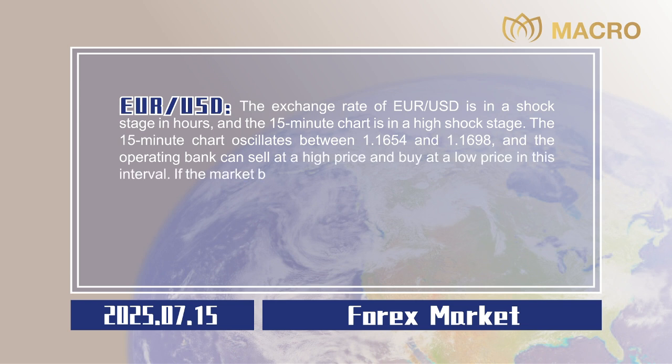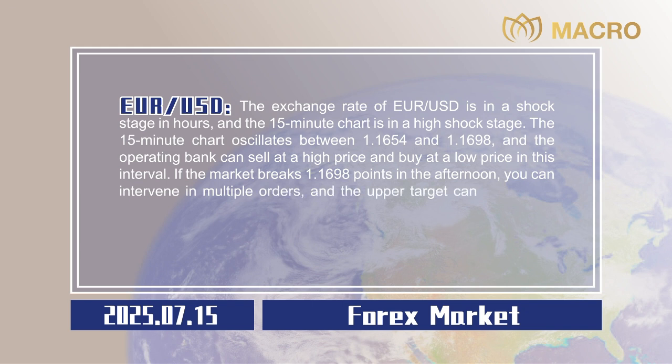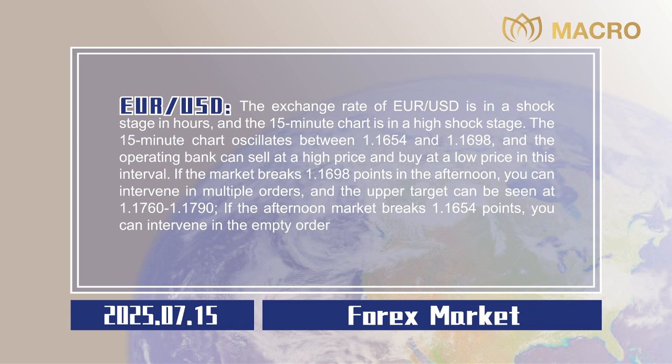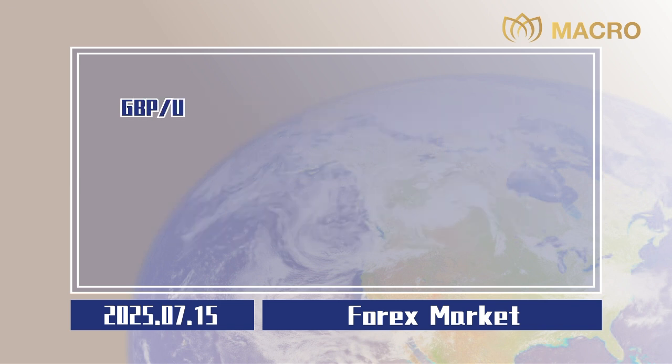If the market breaks 1.1698 in the afternoon, you can intervene in multiple orders, and the upper target can be seen at 1.1760 to 1.1790. If the afternoon market breaks 1.1654, you can intervene in empty orders, and the target below can be seen at 1.1610 to 1.1580. Stop losses are all 20 points, 0.0020.